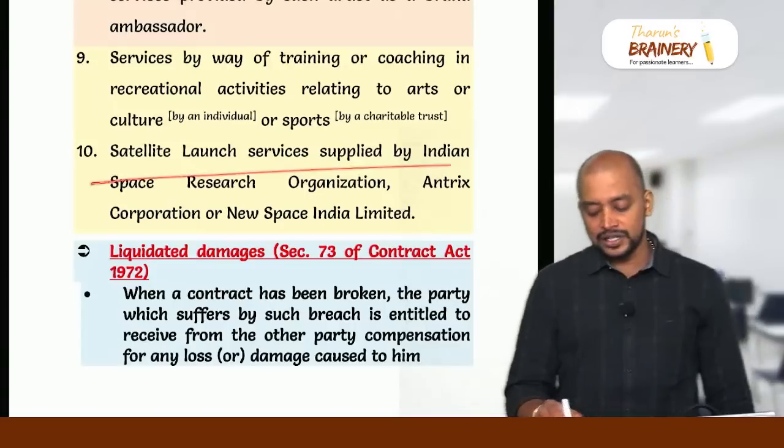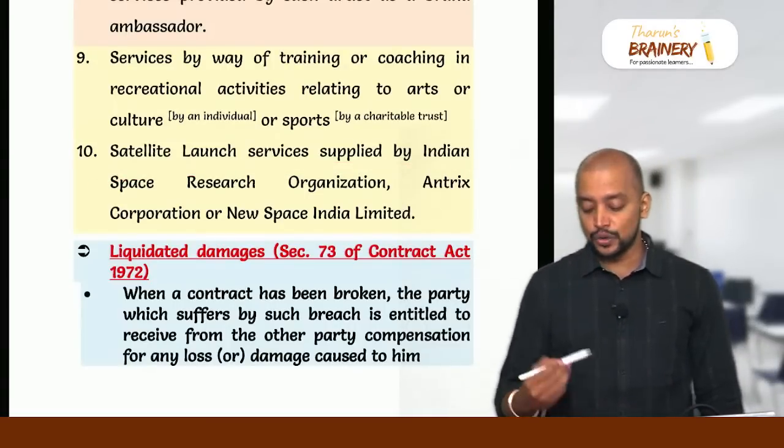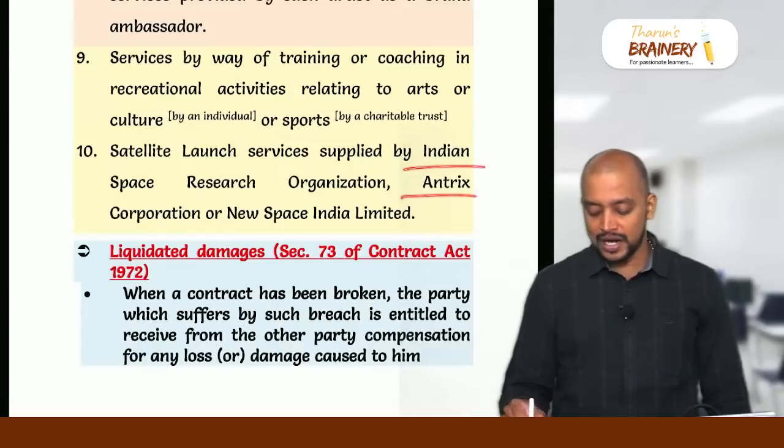And satellite launch services will always be exempted, whomsoever provides it, whether it is by ISRO or Antrix Corporation or New Space India Limited.